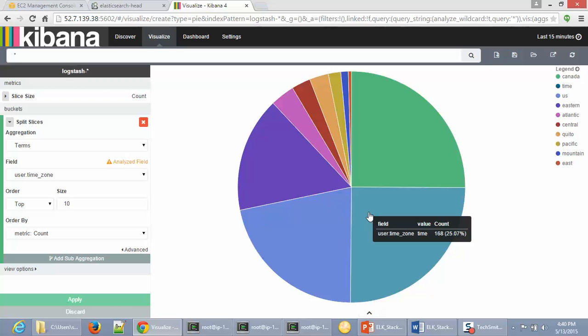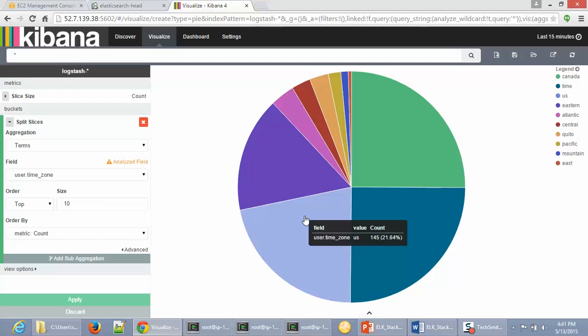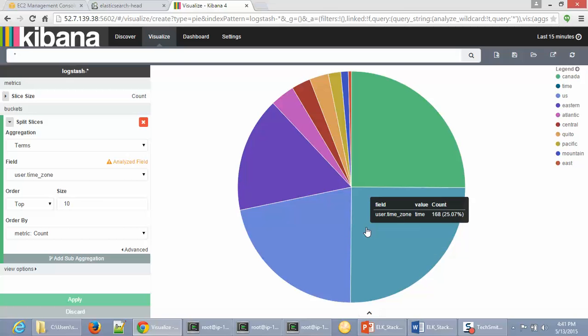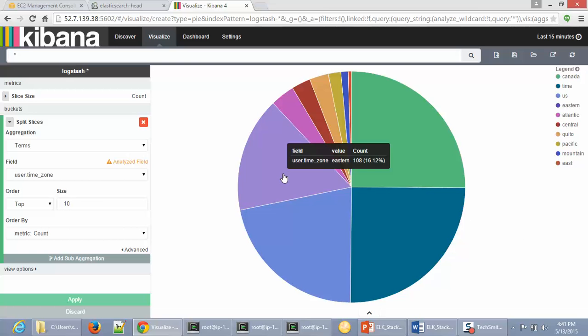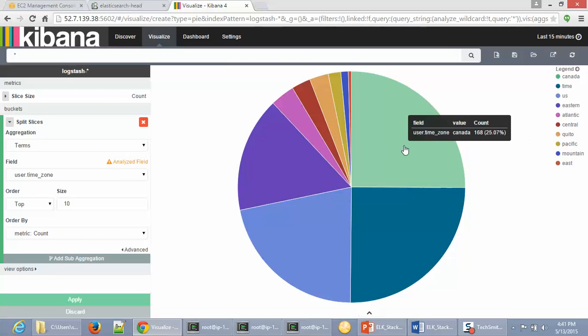As you can see, this time zone is US. The US time zone has got 168 tweets with positive thoughts. Eastern time zone has got 108 count, whereas Canada has got 168 count.